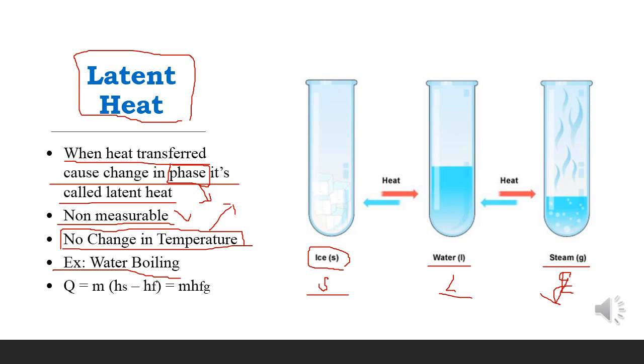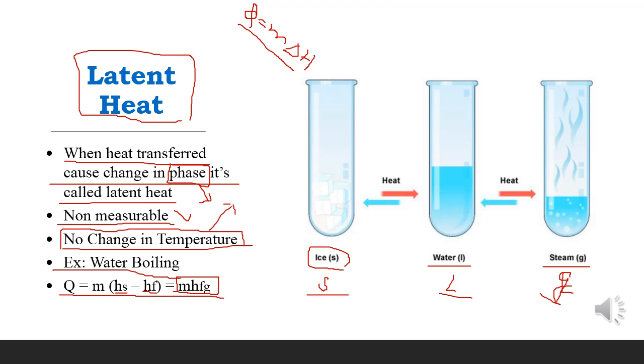vapors. The formula for calculating the latent heat is Q equals m (hs minus hf), heat of sublimation and heat of fusion, which equals m times hfg. This hfg is called the latent heat. So we can write this formula as Q equals m delta H. In this, only the enthalpy of the substance is changing.